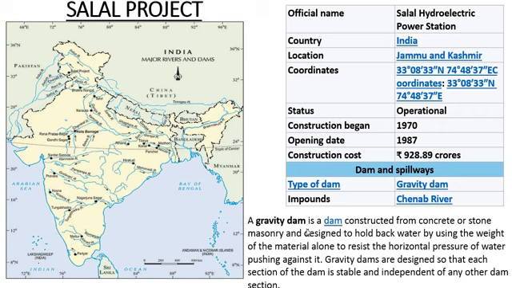So this is only for knowledge. Here you only have to do locate and labelling. A blank map will be there, and on the blank map you have to mark one river and locate the place. Locate this dam, only this much you have to do. For Salal project, you have to remember the Chenab river. Location is Jammu and Kashmir, and the name of the river is Chenab. Next,